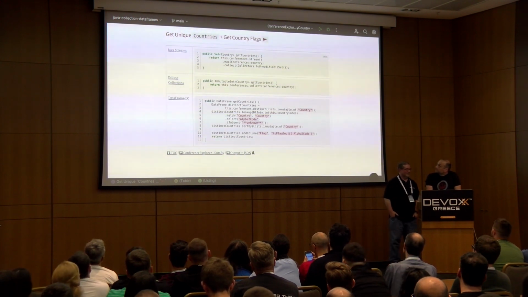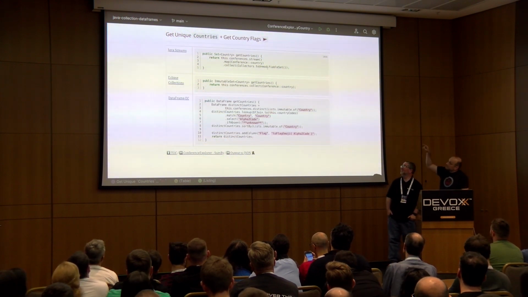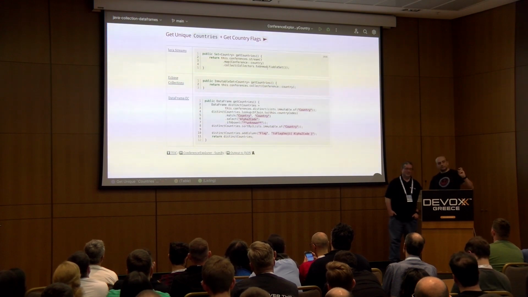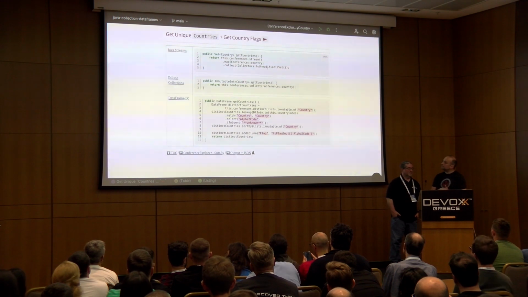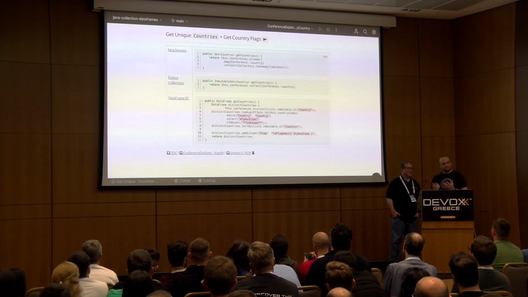Here, we do a map and collect to an unmodifiable set, because that information of 2-letter codes is already in the record. The same goes with Eclipse Collections, which is a tiny bit different, but still very similar. It's a recognizable pattern there as well.